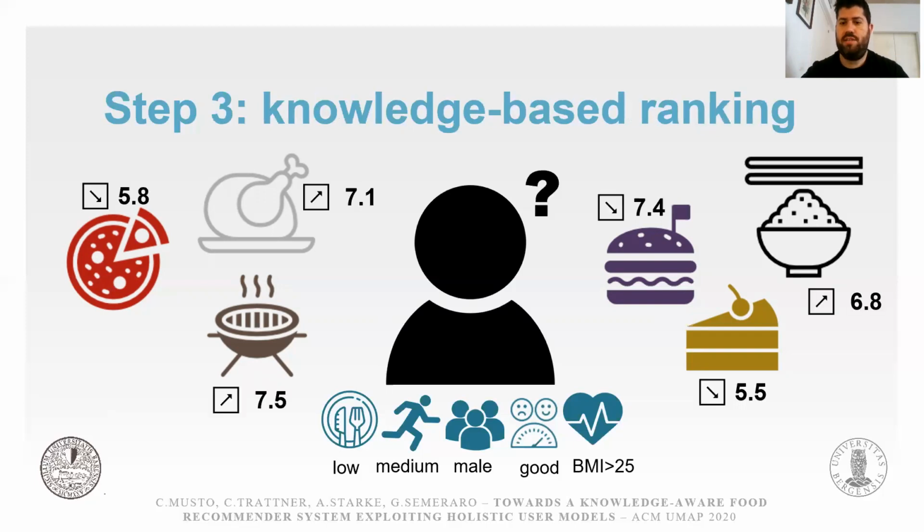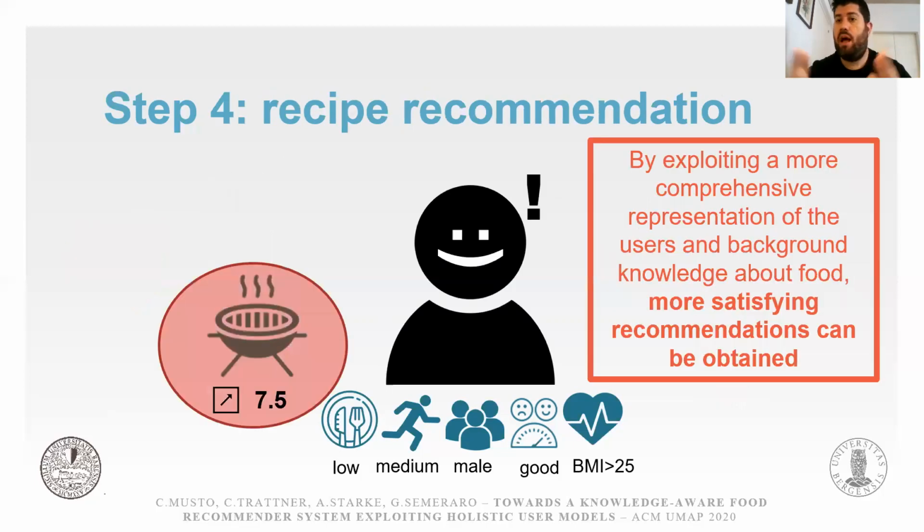In particular, as you can see, given that the user is overweight, our knowledge-aware part of the process tends to lower the score of unhealthy recipes and to increase the scores of recipes that can be good for us, such as, for example, a barbecue recipe. So the intuition is that thanks to this process, we are able to provide users with recommendations that are more satisfying for her because they are obtained based on a larger and more comprehensive set of user features.